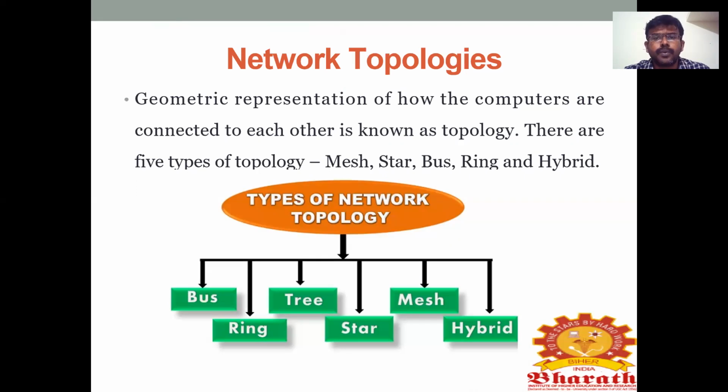That is called topology. Here we can discuss 5 types of topology: mesh topology, star topology, bus topology, ring topology, and hybrid topology. Below is the diagram of the types of topology: bus, ring, tree, star, mesh, and also hybrid.